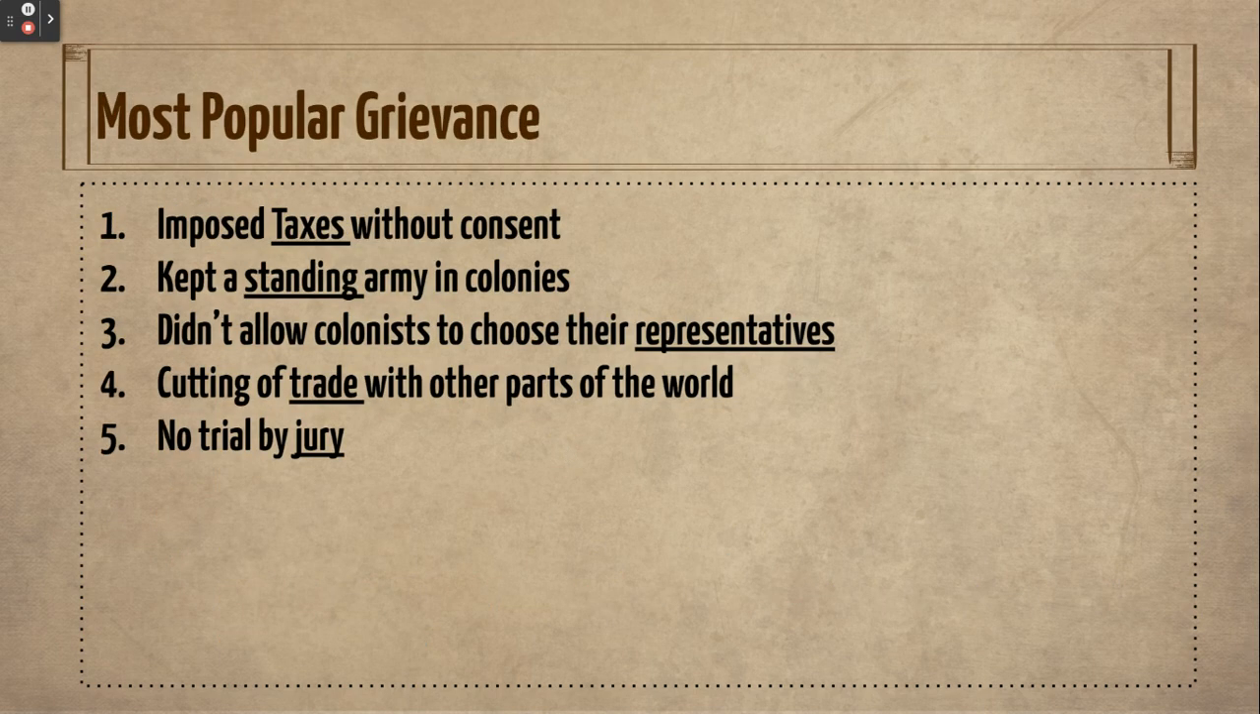Out of the 28 grievances, here's a list of 5 grievances that you should know or remember. These are some of the more common and popular grievances. The first grievance, the British continued to impose taxes without consent. They kept a standing army in the colonies. They did not allow colonists to choose their representatives. They cut the colonists' trade off with some parts of the world. And lastly, they had no trial by jury.